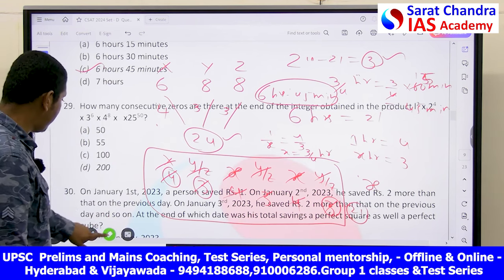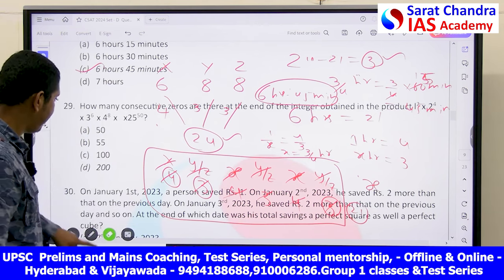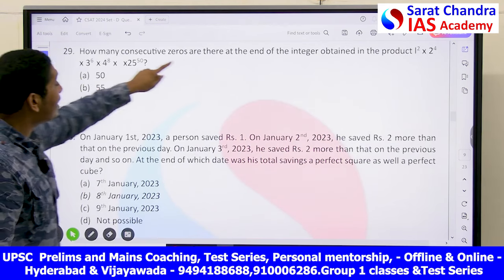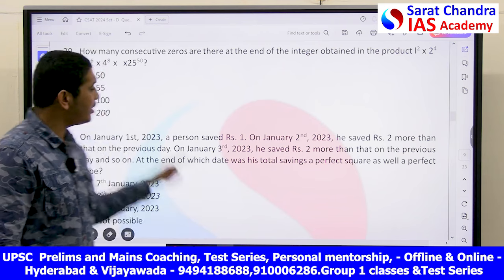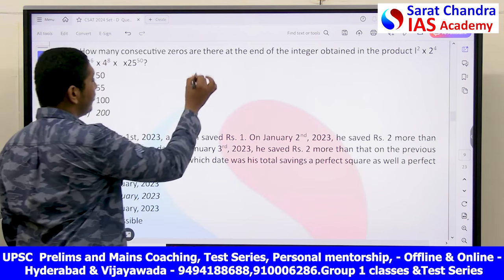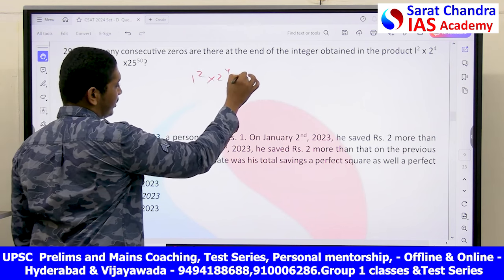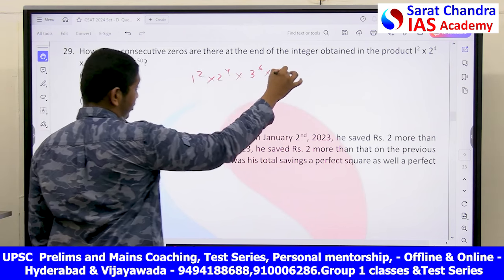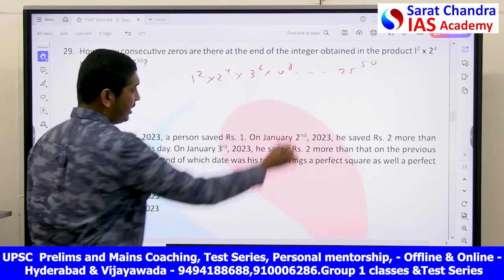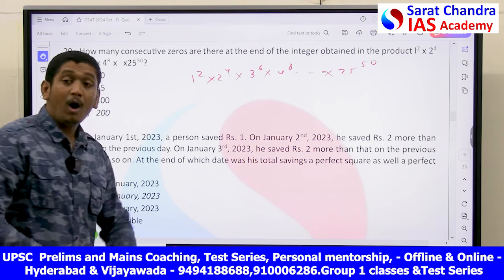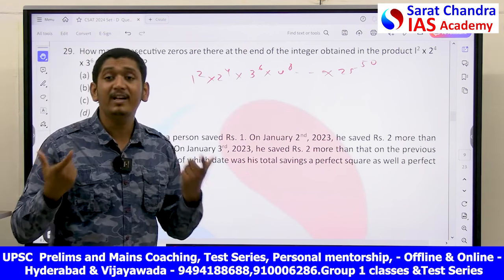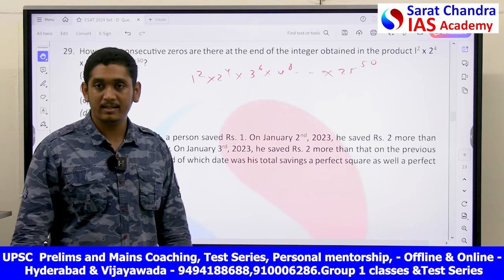Okay, this is very important for you to remember. Next question, you see. How many consecutive zeros are there at the end of the integer obtained by the product? He has given you a number like this, my friend: 1 square into 2 power 4 into 3 power 6 into 4 power 8, and so on, up to 25 power 60. If you multiply all this, how many zeros will this number have? That's what he has asked.